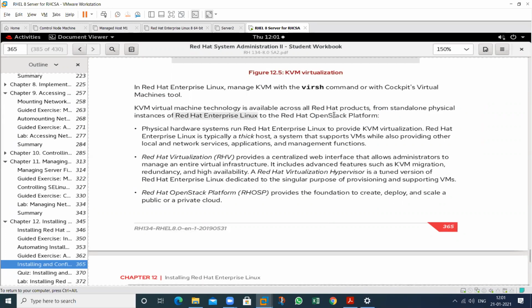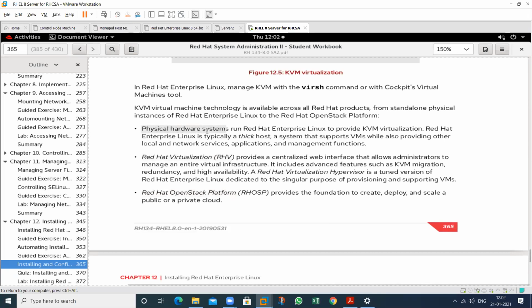So in Red Hat, there is a function that is called OpenStack that I have told you. OpenStack provides the cloud functionality. So this is a cloud of Red Hat, so we can create the cloud environments. There are different concepts. We can use Red Hat OpenStack Cloud. We can also use Red Hat Virtualization, and we can also use physical virtualization.